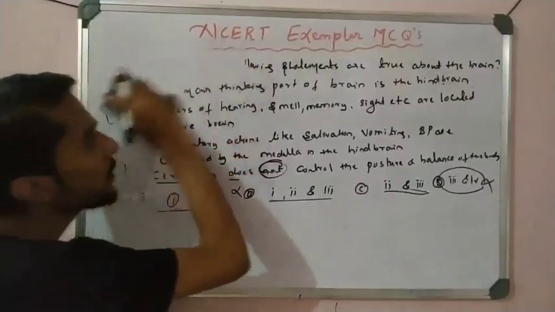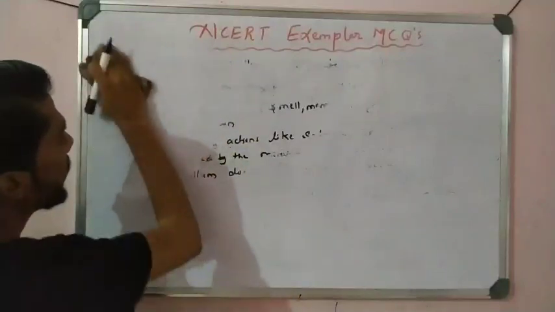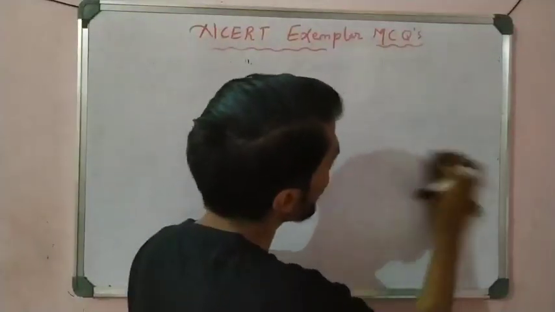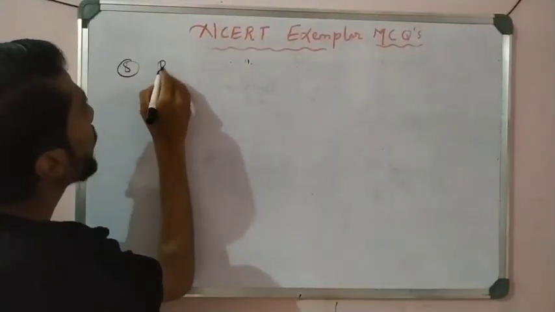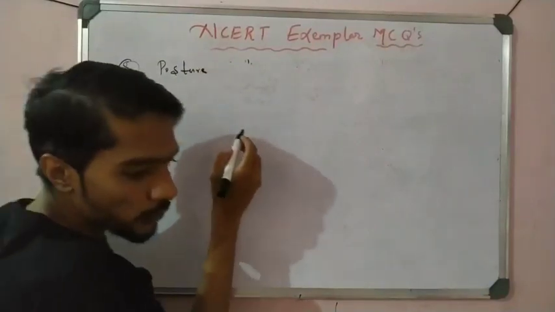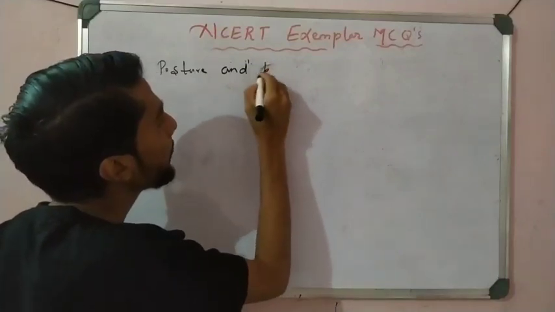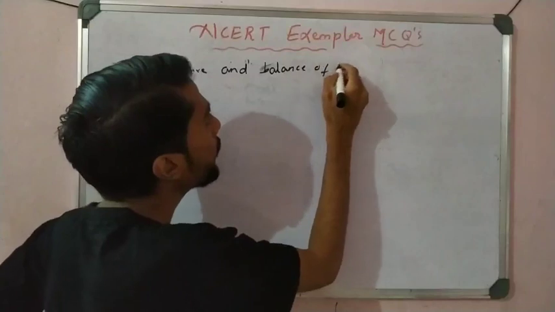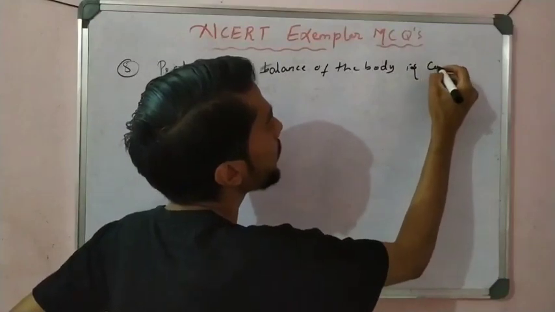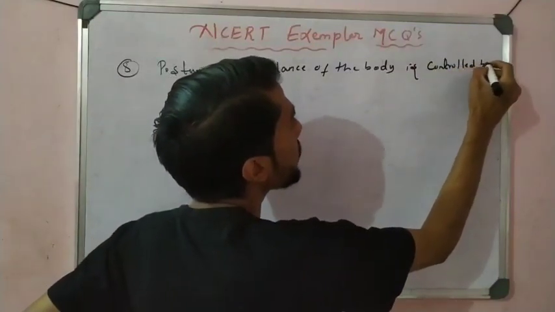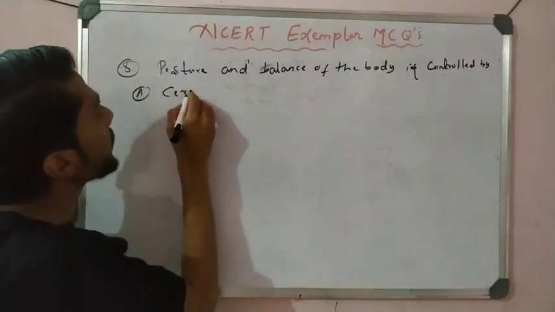Okay, so let us take question number 8. Posture and balance of the body is controlled by: option A, cerebrum.